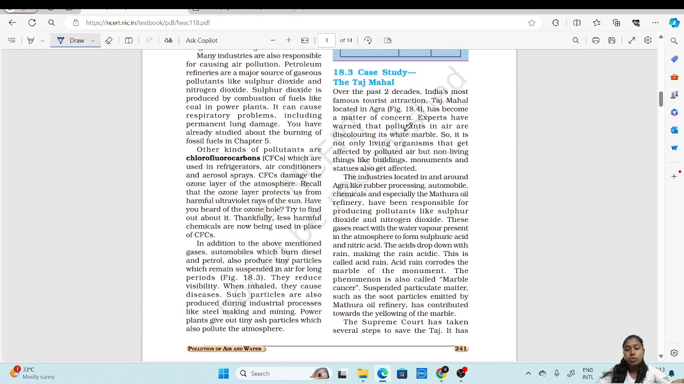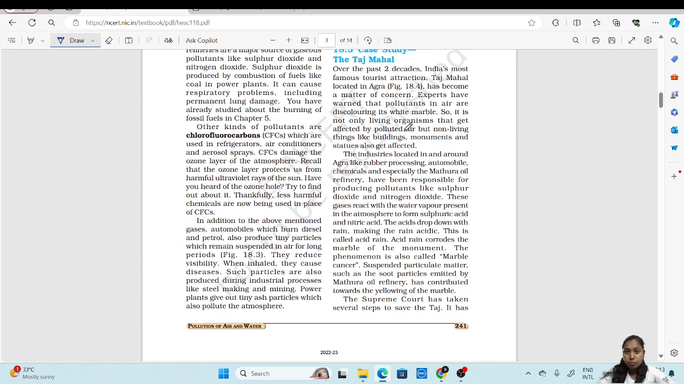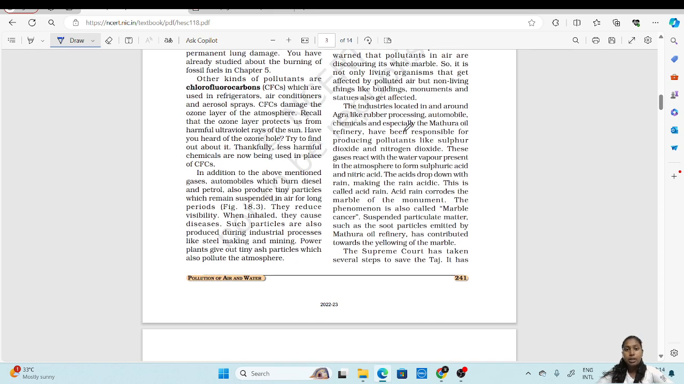If we observe the Taj Mahal in the initial times, like the time it was built, up to 20 to 30 years from that, it was pure white marble. But nowadays, if you observe the Taj Mahal, the marble has changed its color, right? It is because of the pollution. This air pollution not only affects the living things, but it also affects the non-living things. For example, the buildings, monuments and statues also get affected by this air pollution. How? We'll see.